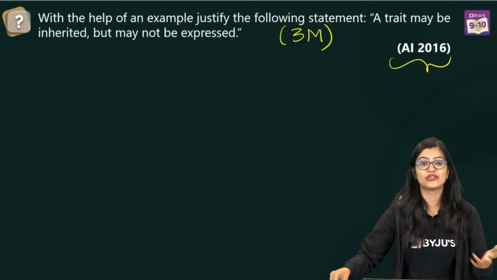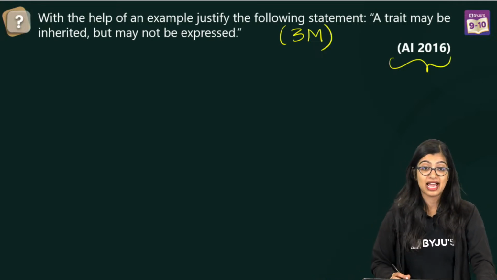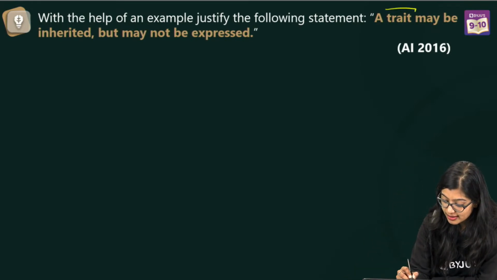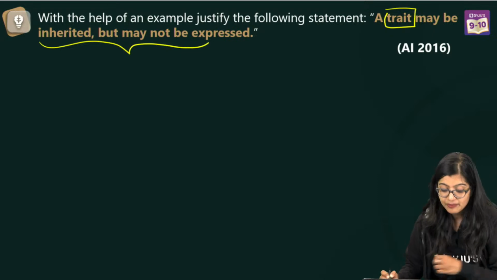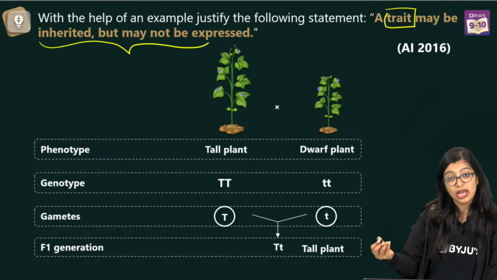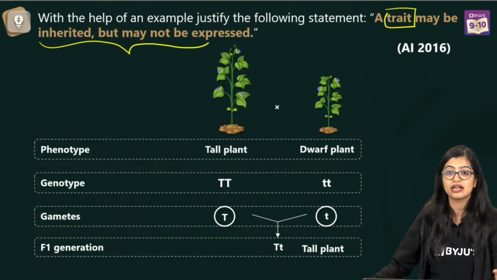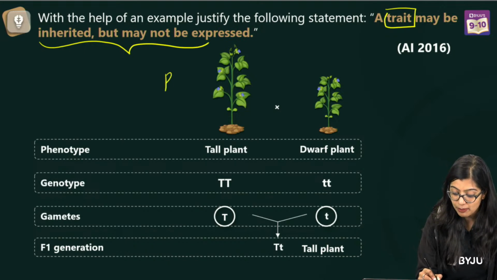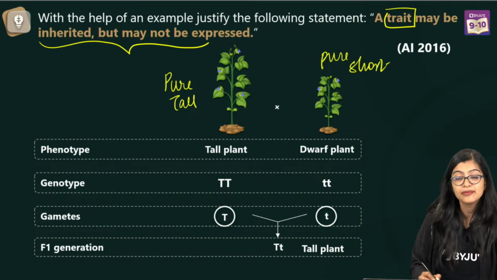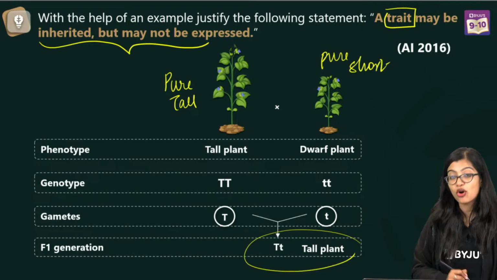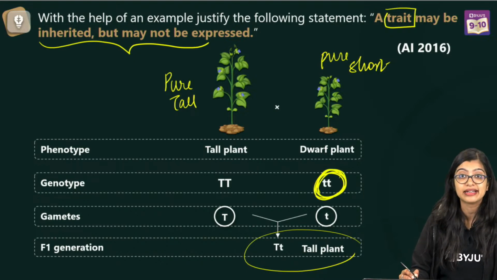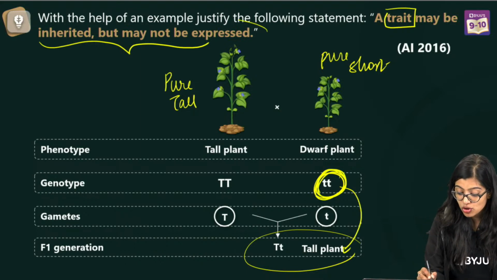Exactly. This is all on law of dominance, right? You don't need dihybrid cross per se to explain this particular question, because here they're saying that a trait may be inherited but can be not expressed. So you can take the example of Mendel's experiment on pea plant, when he took a pure tall plant and a pure short plant. We see that his progeny in F1 were all tall plants. But that doesn't mean that this particular gene was not inherited. It was inherited, but it was not expressed.